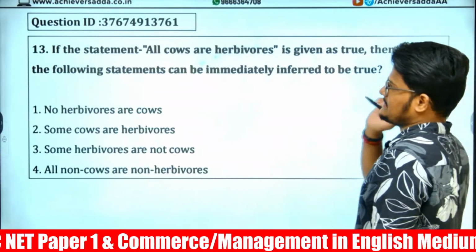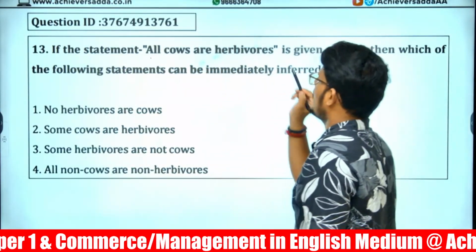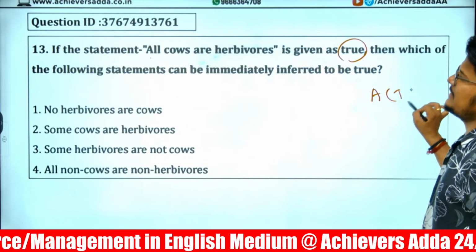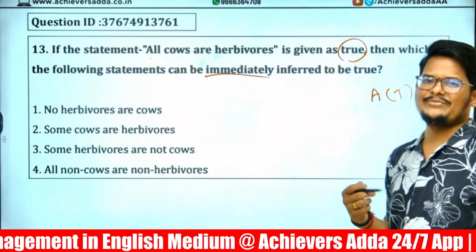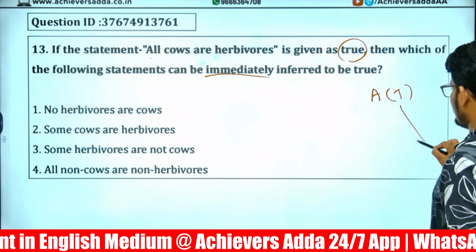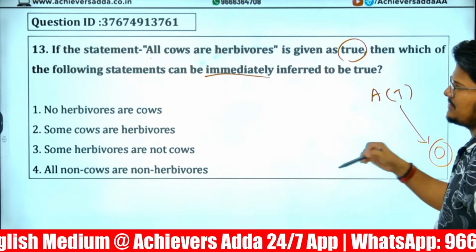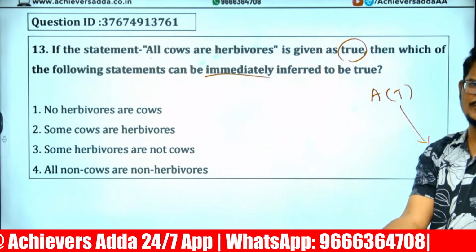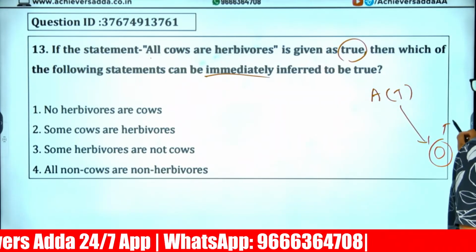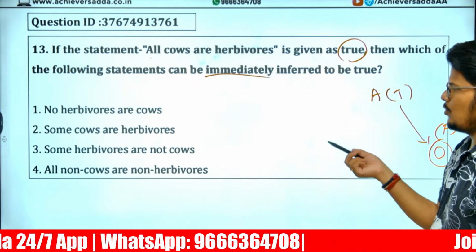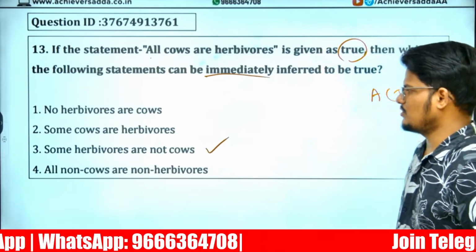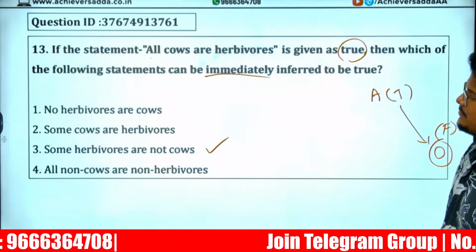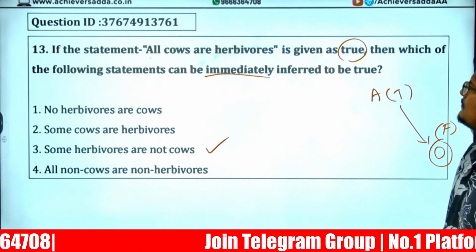Next here, all cows are herbivores is given as true. So A is true. Then which one can be immediately false? Immediately means contradictory. O can be false. O immediately means contradictory, quite opposite, direct. If this is true, this will definitely be false. So O is here: some herbivores are not cows.